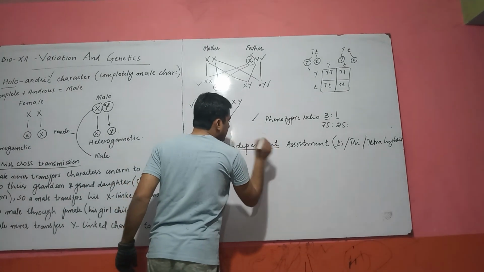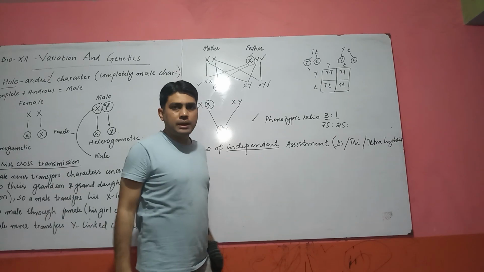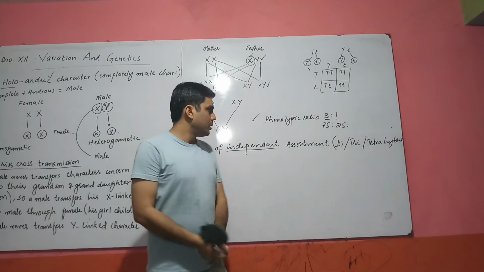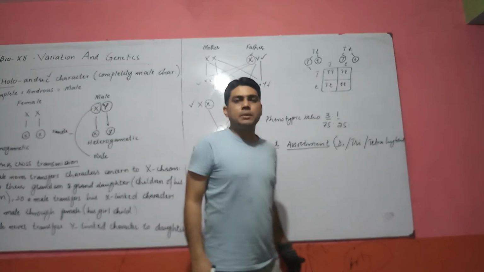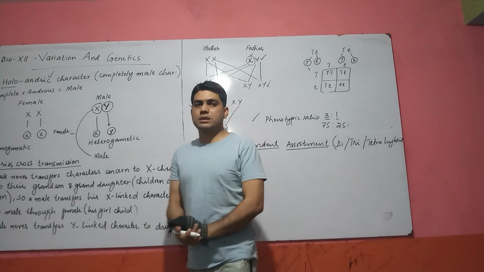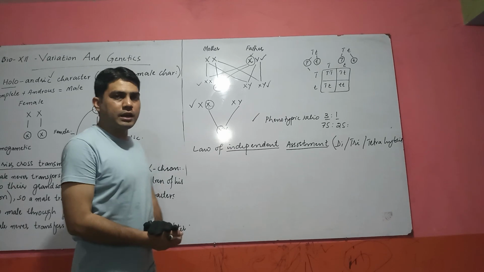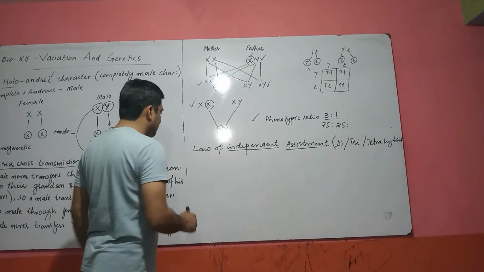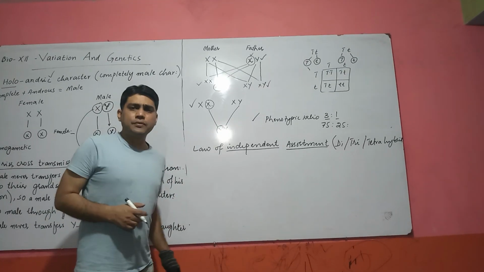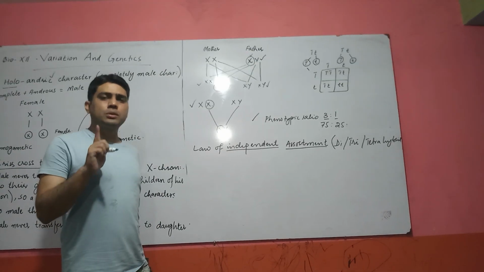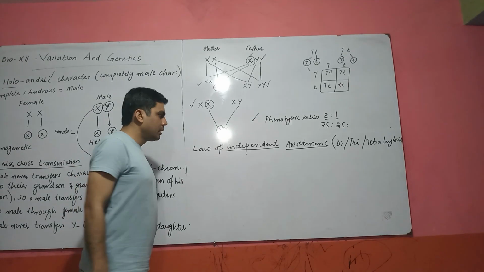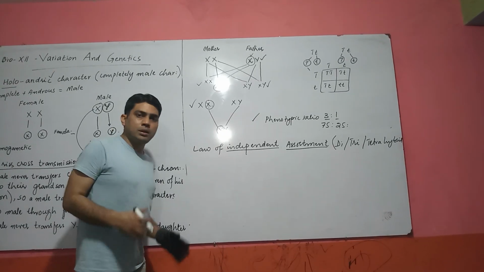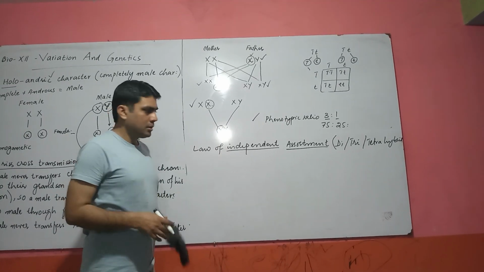Independent means the characters are independent. They are not dependent on each other. And assortment means arrangement or separation. For example, in the law of segregation, we discuss only a single character, that is height, means tall and dwarf. Now we are going to discuss two characters.